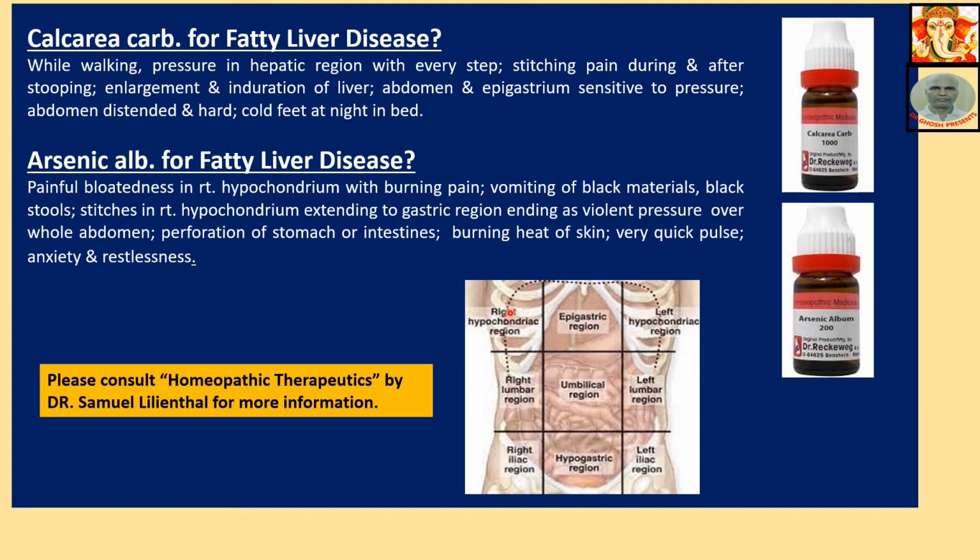This is the abdominal nine-quadrant division, shown here. It is very important, please note this. The abdomen is divided into nine quadrants. Upper three: epigastrium, right hypochondrium, left hypochondrium. Middle: umbilical region around the navel, right lumbar, left lumbar. Lower: hypogastric region, right iliac, left iliac.